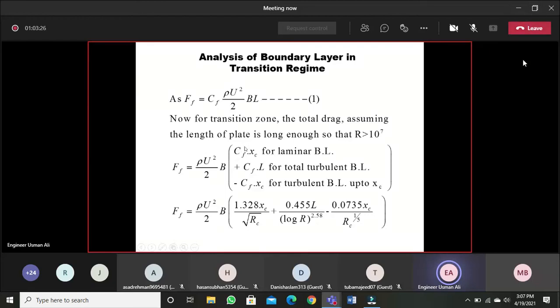Now putting the value, CF for laminar is 1.328 over root of R, that is XC over RC. For turbulent it is